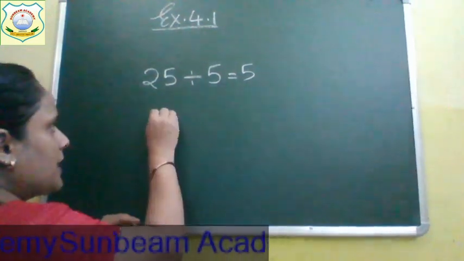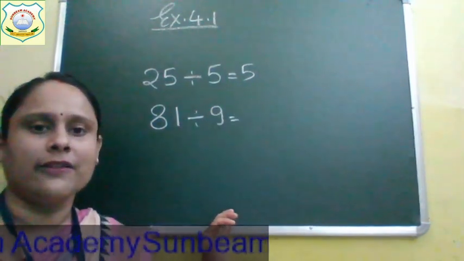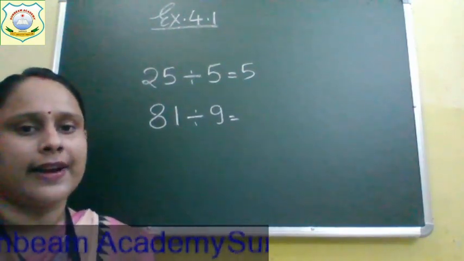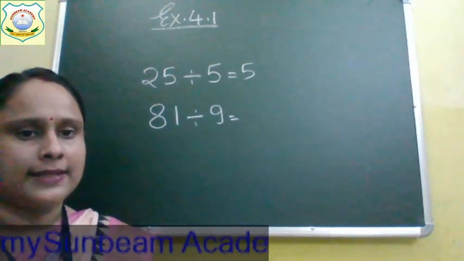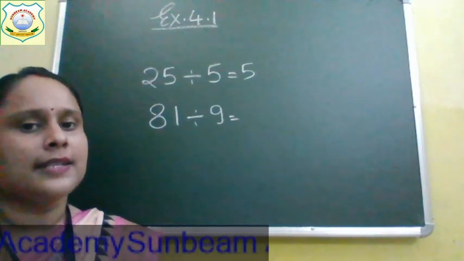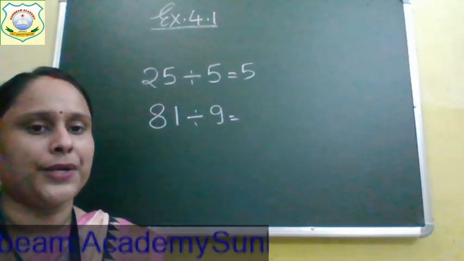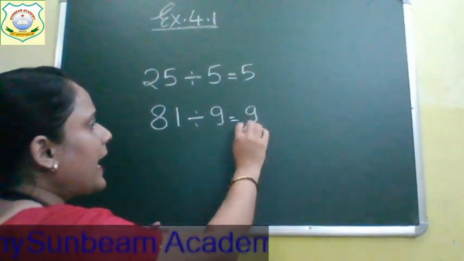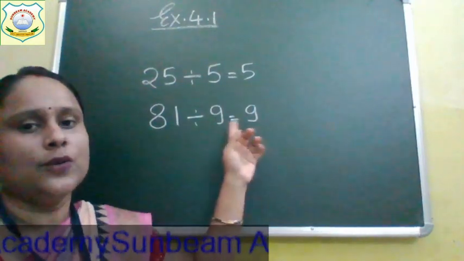Suppose a number is given to you, 81 divided by 9. How you are going to divide 81 with 9? Very easy. Say the table of 9 so that 81 gets divided. 9 ones are 9. 9 twos are 18. 9 threes are 27. 9 fours are 36. 9 fives are 45. 9 sixes are 54. 9 sevens are 63. 9 eights are 72. 9 nines are 81. So 9 times will bring 81. So 81 divided by 9 will get 9.